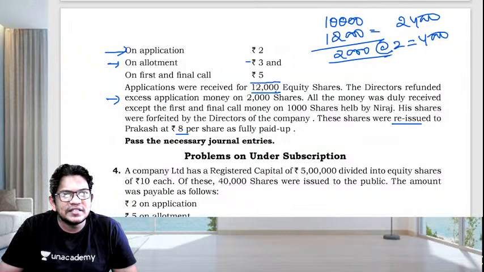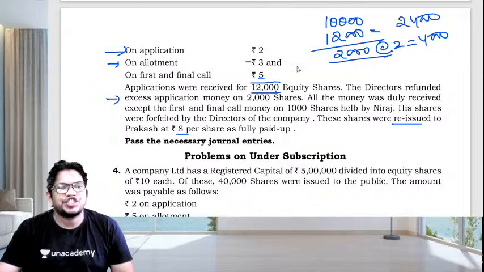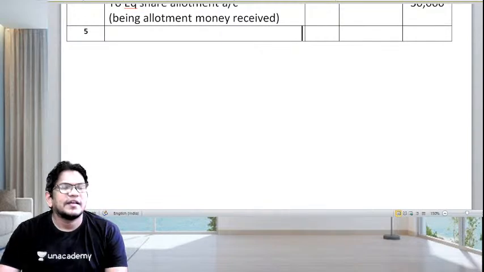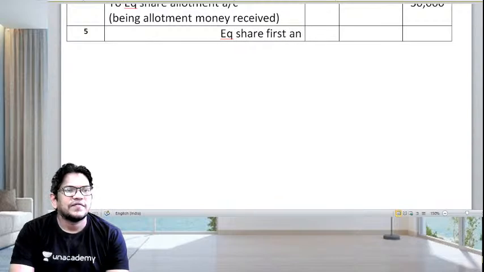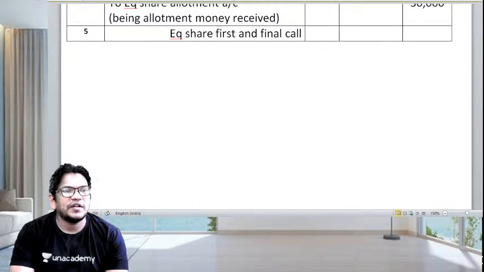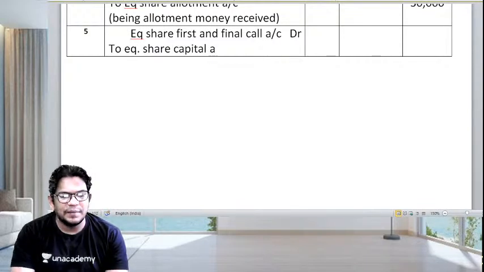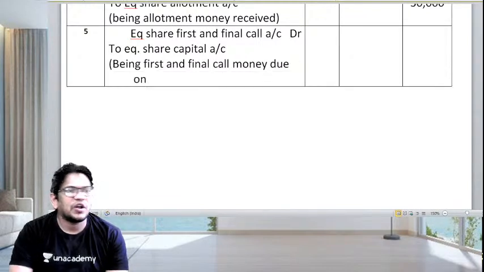So children, just have a look here. First and final call, how much? 5 on 10,000 shares. So that means equity share first and final call account debited to equity share capital account, being first and final call money due on how many shares?